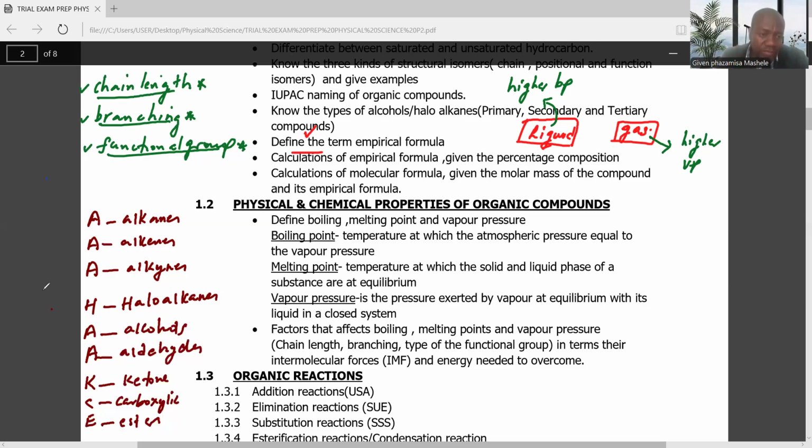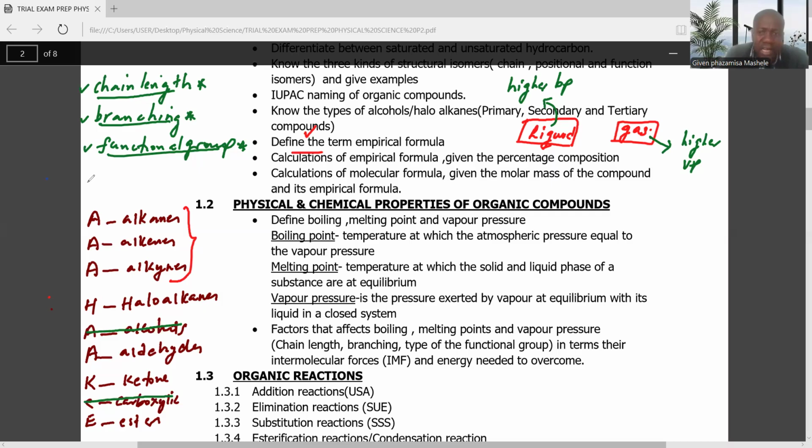So I'll do this. I will group the alkanes up until the alkynes together. Then from the remaining ones which I did not group, for now I want us to take the alcohols and the carboxylic acid. So I'm going to write them this side.